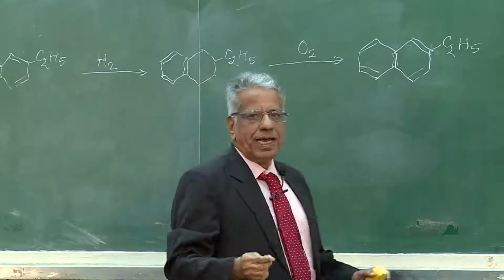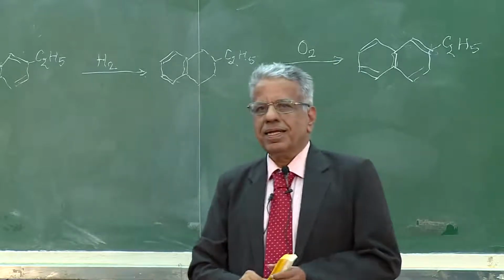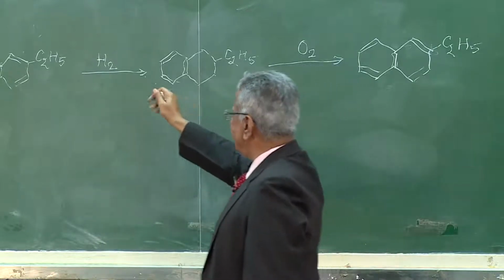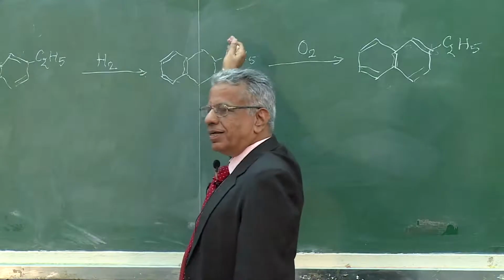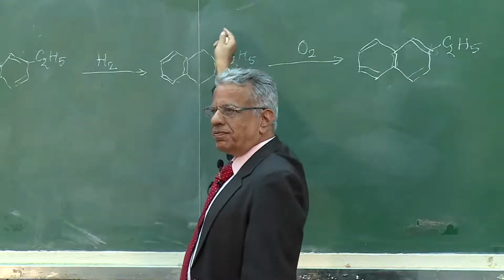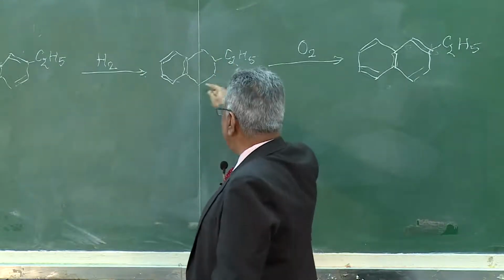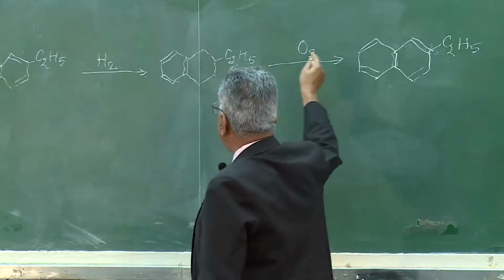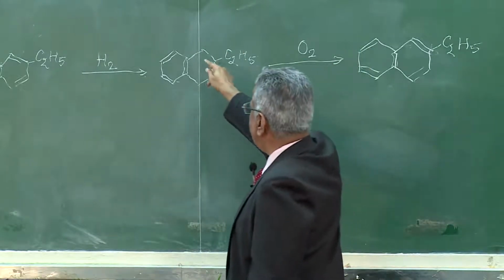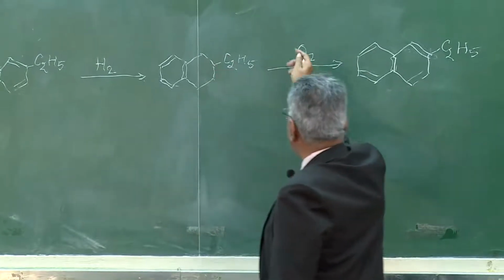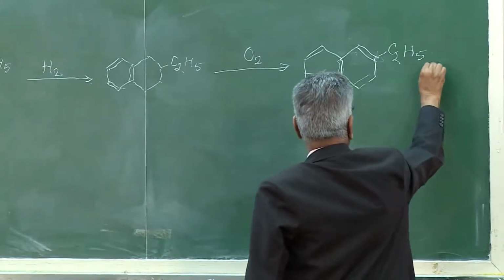So, there are two reactors. You carry out hydrogenation and get one ring saturated. You have 4 hydrogen atoms sitting at these locations. When you oxidize, those hydrogen atoms are oxidized and you get hydrogen peroxide.